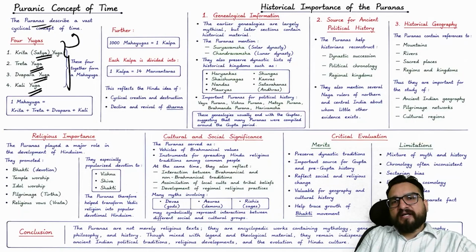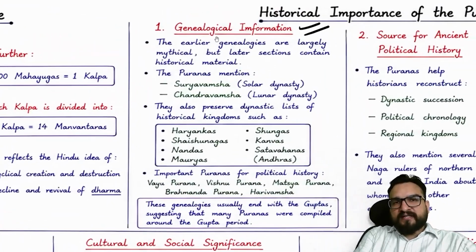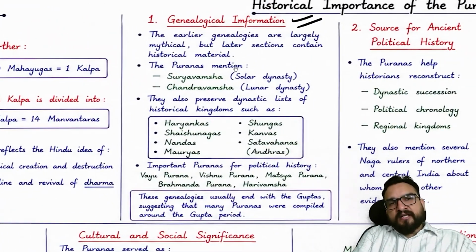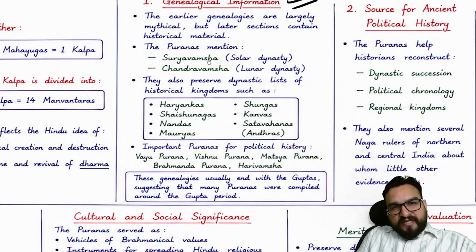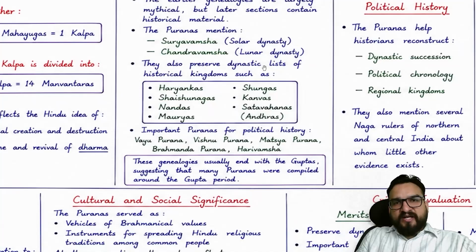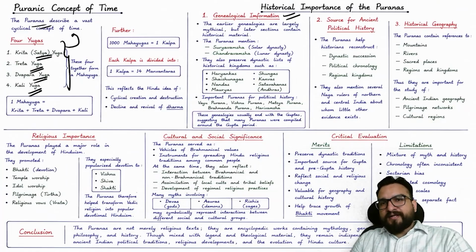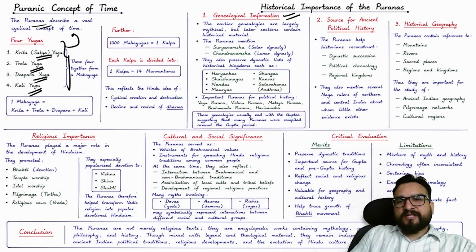Second, you will find the historical importance of the Puranas, as they give us genealogical information. Try to understand, the earlier genealogies are largely mythical, but later sections contain historical material, right? The Puranas mention the solar dynasty, the Suryavansh kings, and the Chandra, lunar dynasty people, right? And historically, they have given the list of historical kingdoms like the Haryankas, Shishunagas, Nandas, Mauryas, Shungas, Kanvas, right? Like this, you will be finding. So it is giving us the genealogical information over here.